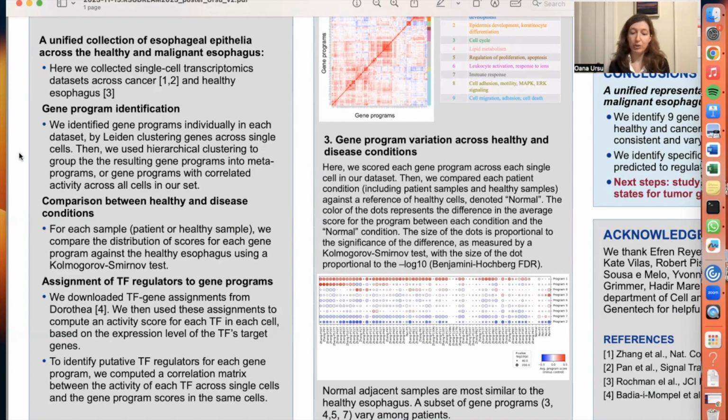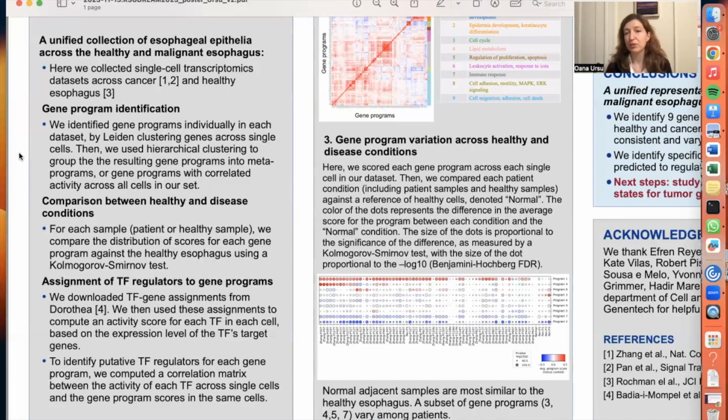So then we compute a correlation matrix between the activity of transcription factors and gene programs to reveal transcription factors whose predicted activity, not just expression, but predicted activity, correlates with gene programs. And those are deemed to be putative regulators of these gene programs.